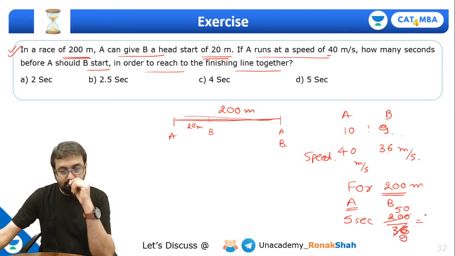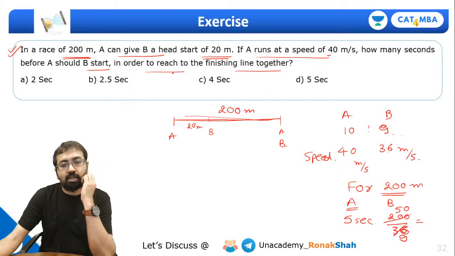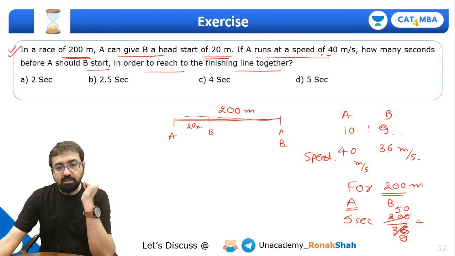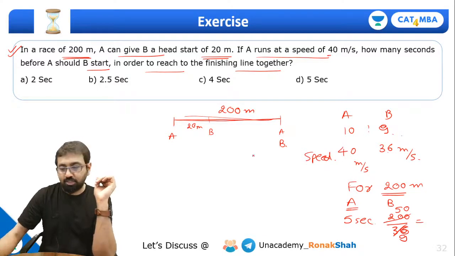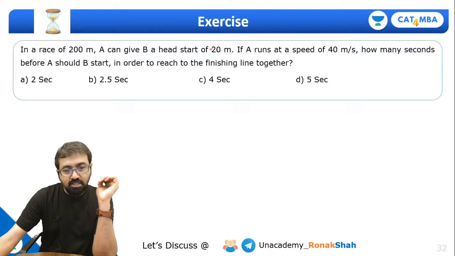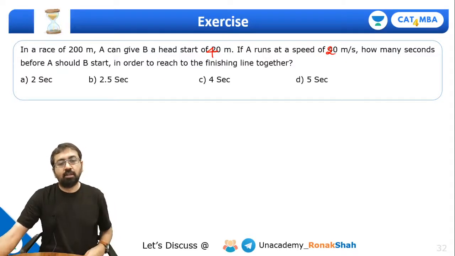So 9 5s are 45. So it will come out to be in decimal, right? So there is some problem with the data that they have mentioned over here, right? Okay. If I make it 10, so still it will come in decimals. Yeah, here is the catch, everyone. Actually, this is 40 and this has to be 20. Just make this correction. Okay, so A can give B a head start of 40 meter.